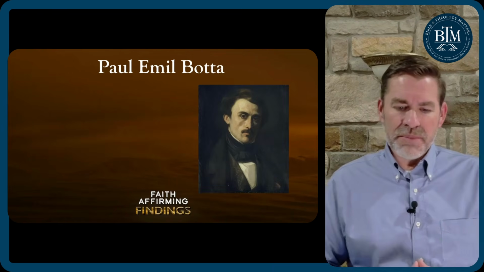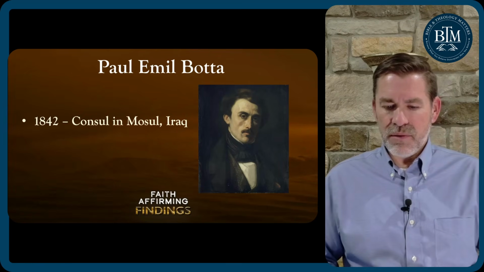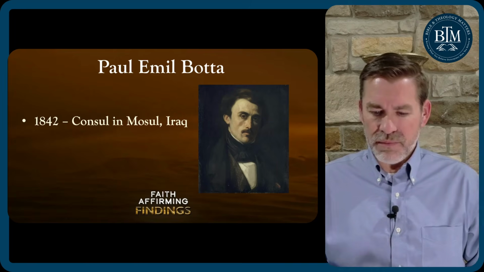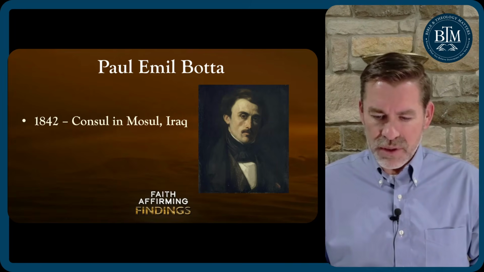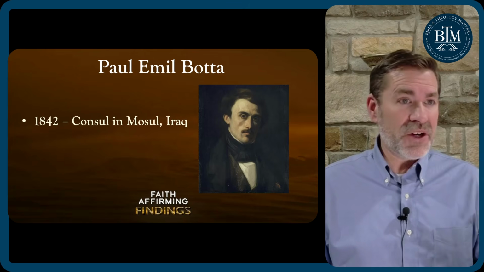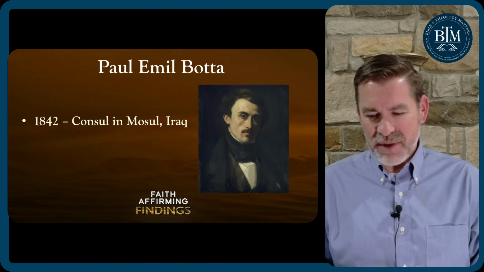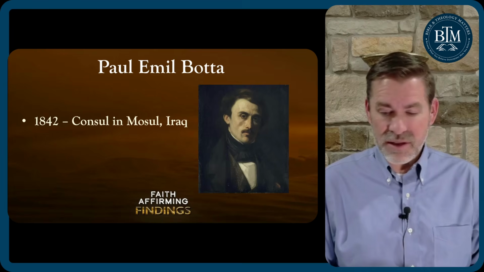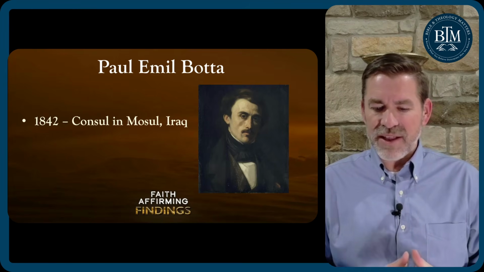This is Paul Emile Botta in 1842. He was a consul in Mosul. So he was appointed by the French consul to represent them in Mosul. And this allowed him the opportunity to do some discoveries, to take some adventures to try to locate key places. One year later, he discovered the palace of Sargon II.